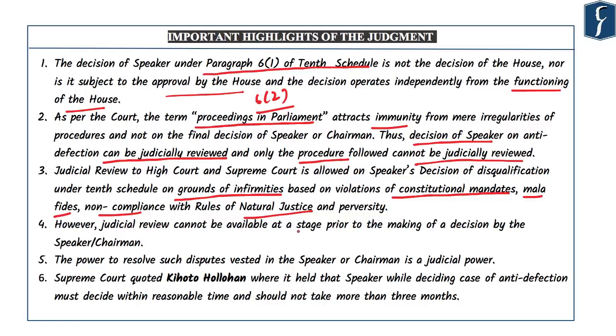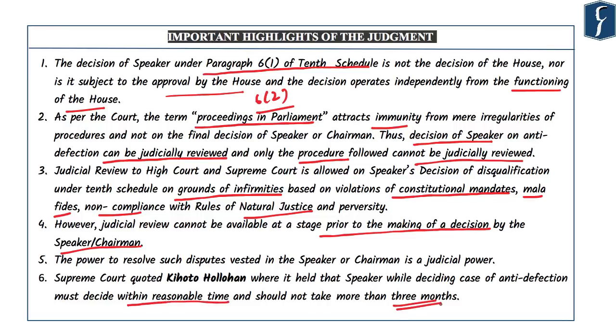The Supreme Court has said that judicial review cannot be available at a stage prior to the making of a decision by the Chairman or Speaker. That is why in the Kihoto Hollohan case, the Supreme Court said that the Speaker must take a decision on anti-defection within a reasonable time and should not take more than 3 months.